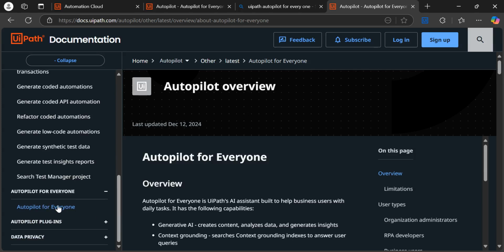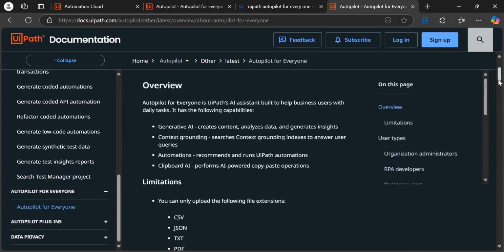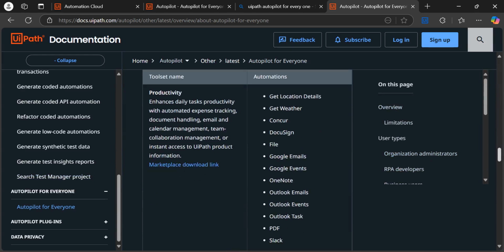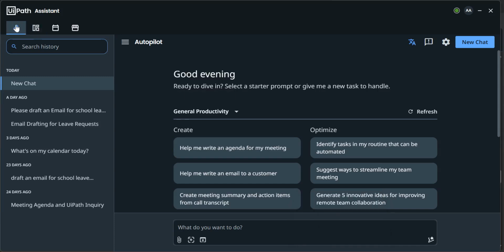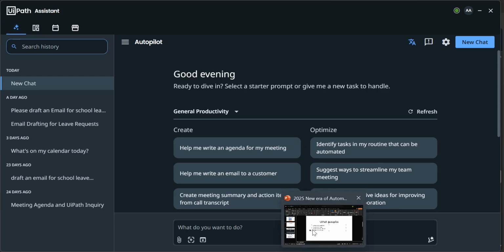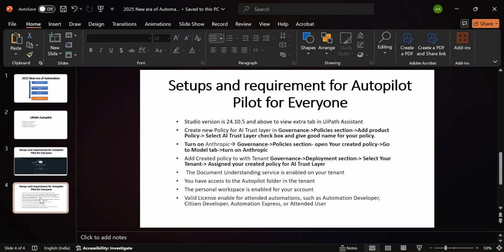But today my focus is that we need to do the setup for Autopilot for everyone, right? So let me go to Autopilot for everyone. How do we enable this chatbot in your Assistant? First, just re-verify whether this fourth tab is available in your Assistant. If this fourth tab is not available, that means your UiPath Studio is not up to date, so the required version is not meeting your criteria. Let me show what the basic requirements are. Let me go to setup and requirements.